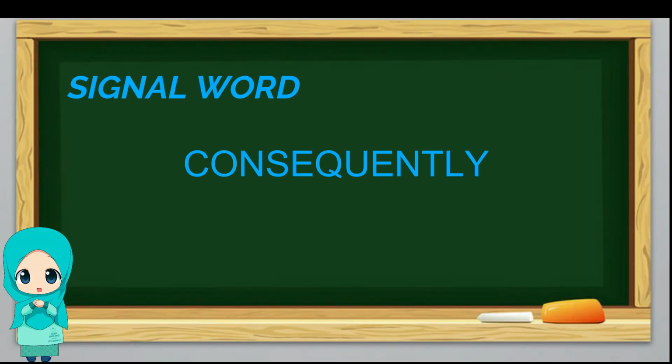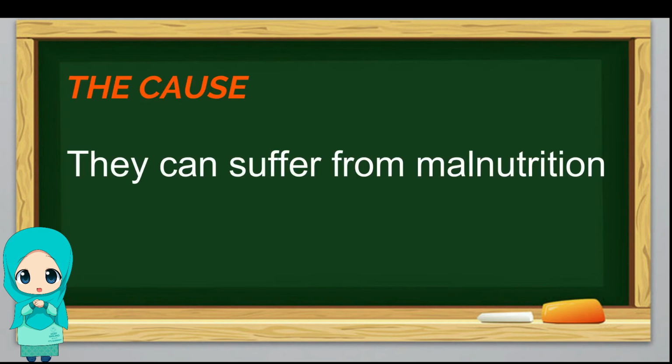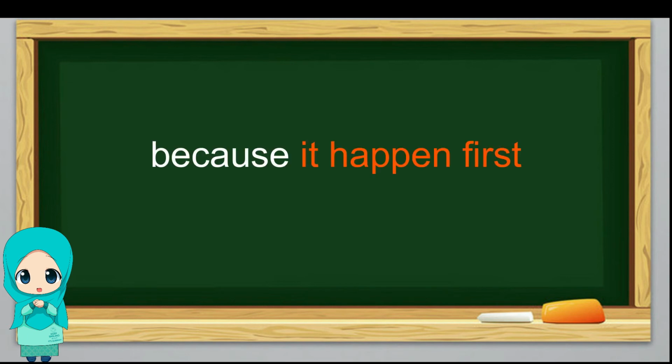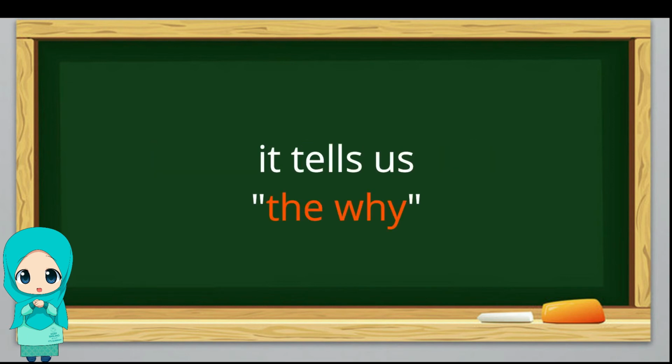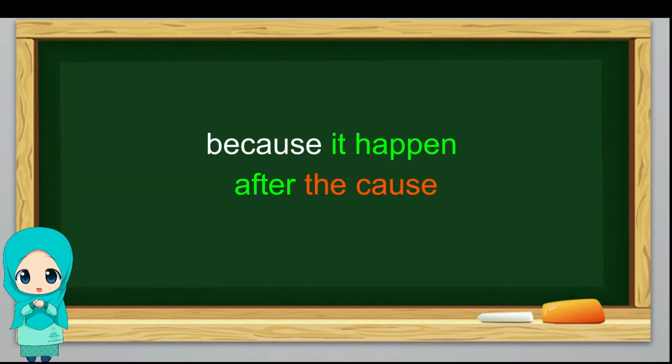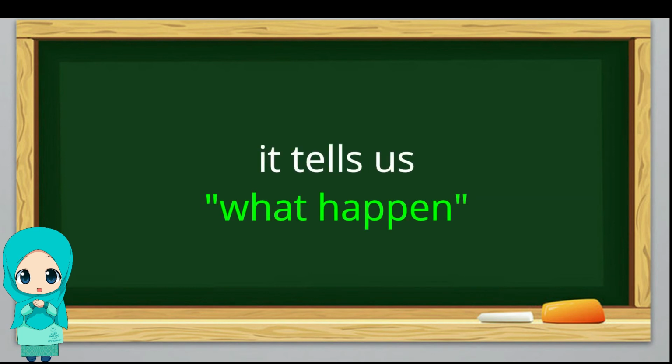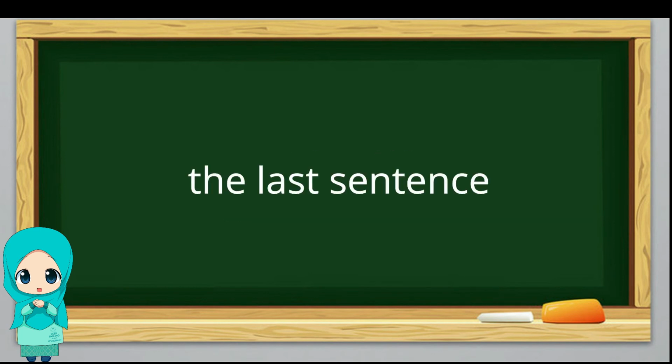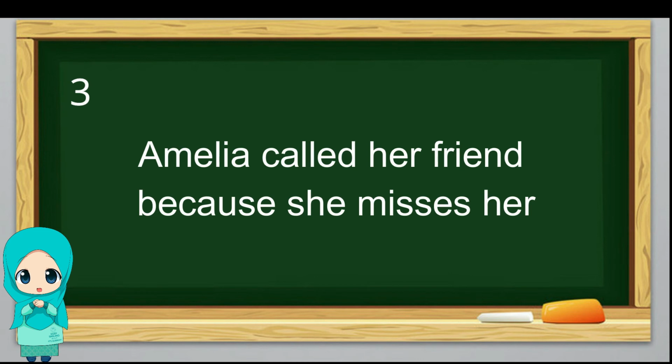Yup, your answer is also right. The signal word here is consequently. The cause is they can suffer from malnutrition because it happens first and it tells us the why. While the effect is it will influence their growth and health because it happens after the cause and tells us what happened. And the last sentence is, Amelia called her friend because she misses her.